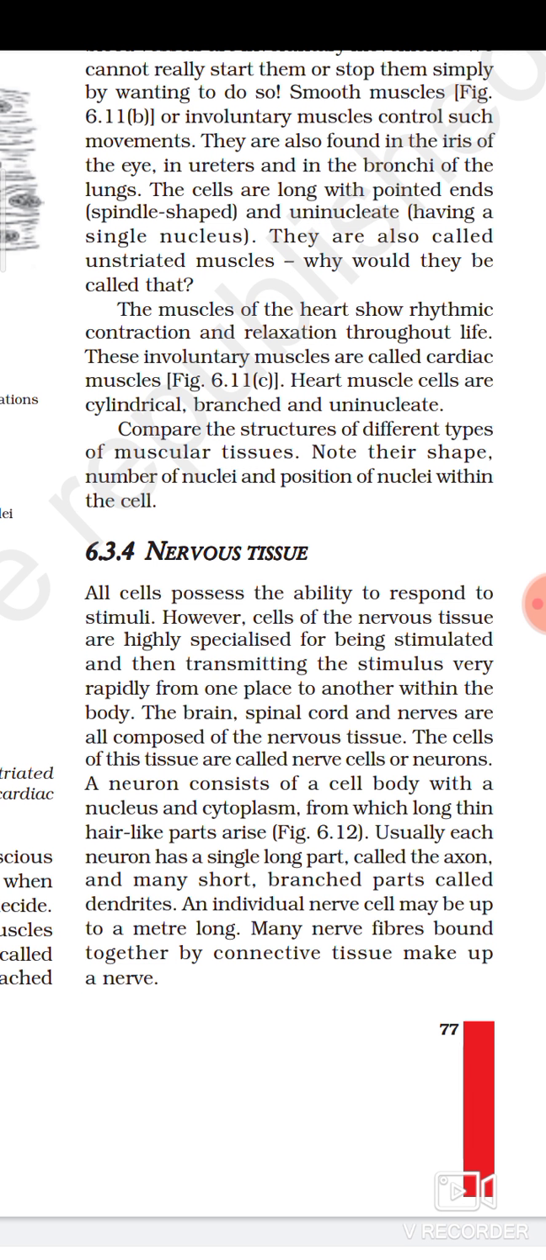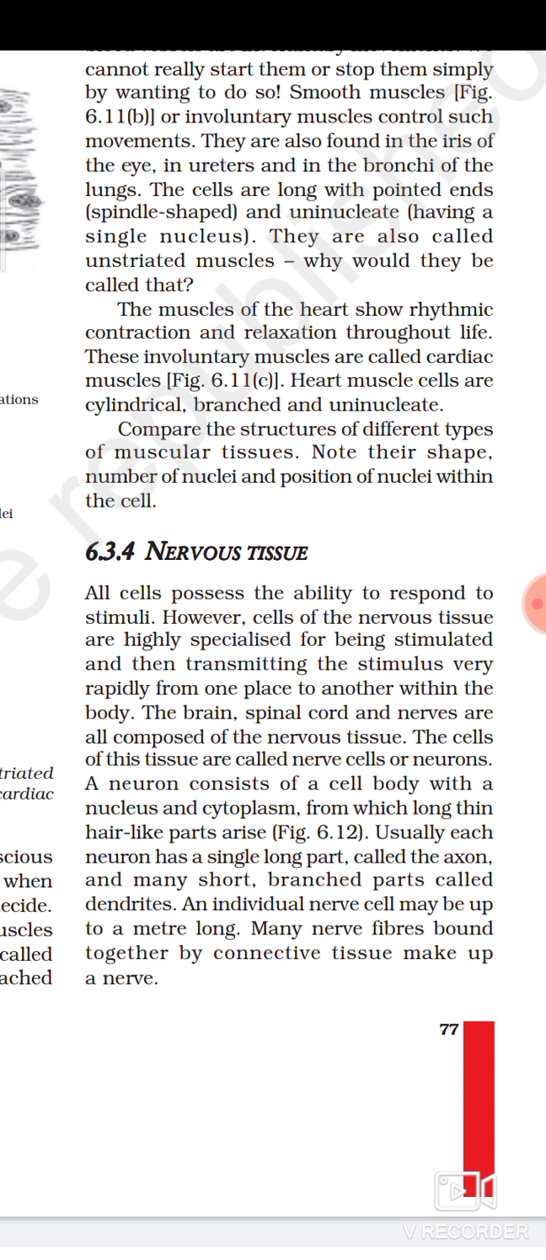The brain, spinal cord, and nerves are composed of nervous tissue. The brain is the master organ of our body, and the spinal cord is the bundle of nerves connected from the brain, running in our backbone. The brain, spinal cord and nerves are all composed of nervous tissue.